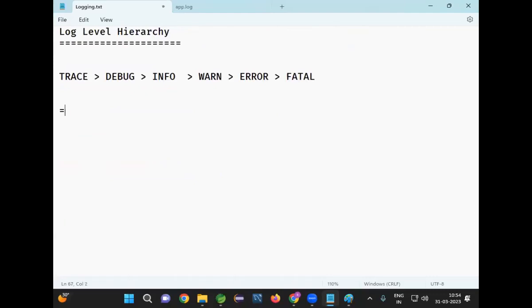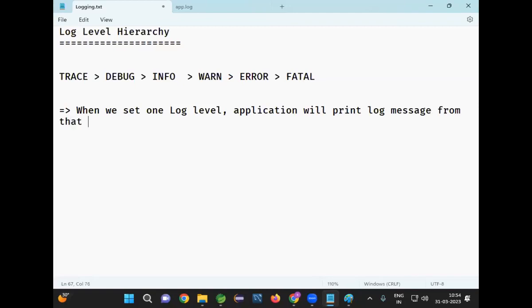Now, when we set one log level, the application will print log messages from that level to all the higher level messages. If you set the level as debug, from debug to all the higher levels will be printed. If you set the level as info, from info to all the higher levels will be printed. If you set the level as warn, from warn level to all the higher levels will be printed. Are you guys clear with this one?